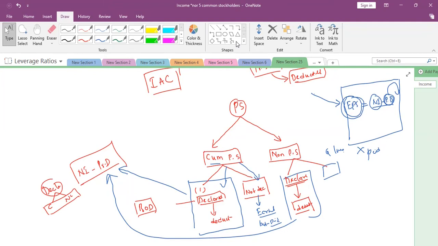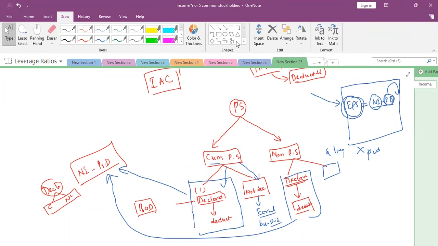It is an agreement between the company and the preference shareholder that if the company fails to pay or declare dividend, it cannot be paid back in future, even if the company has good profits. It is not compulsory to pay the arrears. This point should be very clear in your mind. Is this clear to everyone?